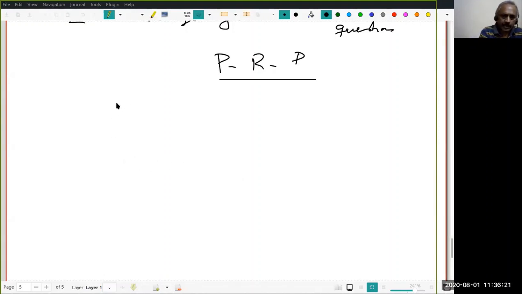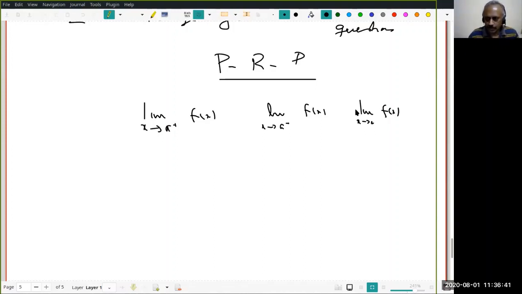Now there are a few things we should ask about. Suppose I have the limit as x tends to a plus of f(x), the limit as x tends to a minus of f(x), and the limit as x tends to a of f(x). I'm sure all of you have learned left limit and right limit. A plus is called the right limit, right? X going to a minus should be called the left limit. Just tell me whether I'm correct.